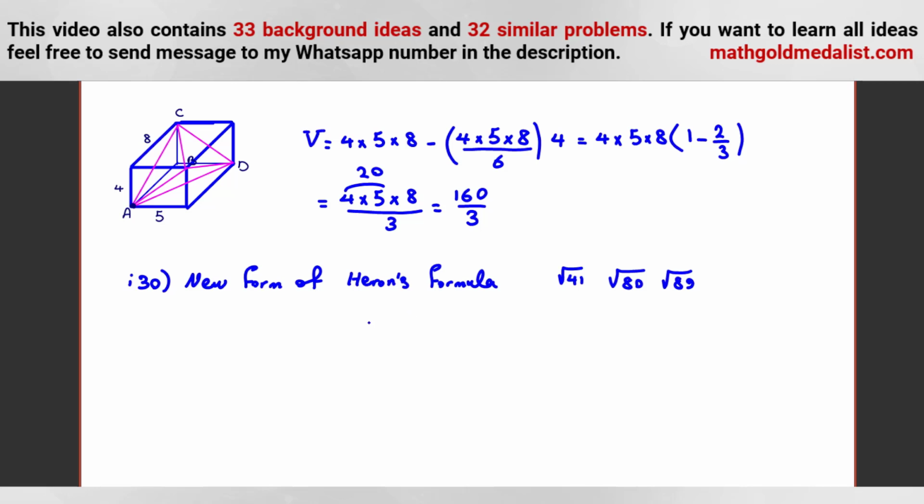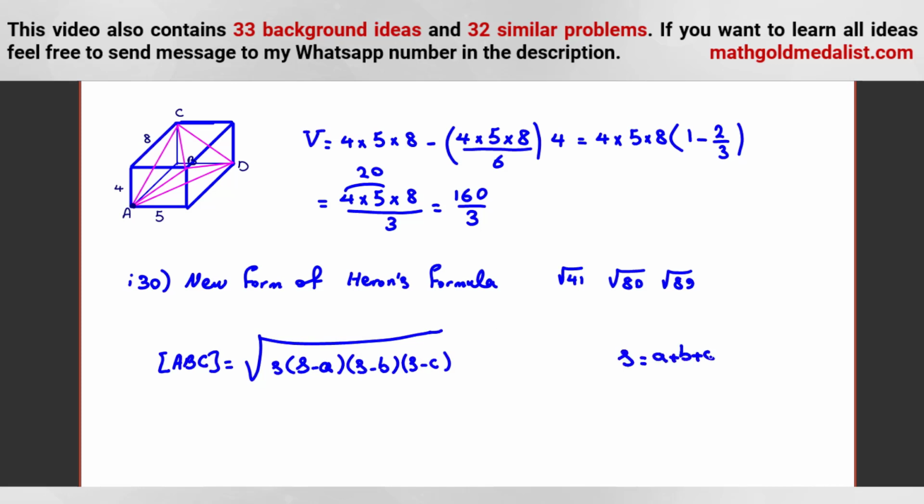If we use the typical Heron's formula, then we have lots of squares, and it's hard to get rid of them. But let me tell you another form. By Heron's formula, we know area is equal to the square root of s times (s minus a) times (s minus b) times (s minus c). And we know s is what? S is the semi-perimeter. It's (a plus b plus c) over 2 in a triangle.